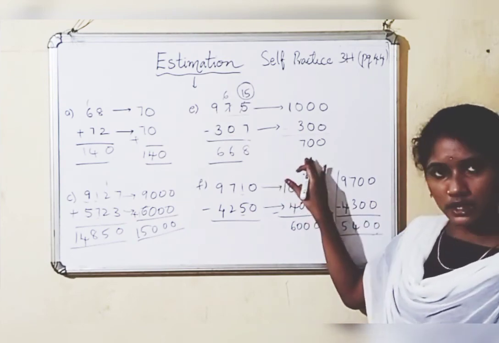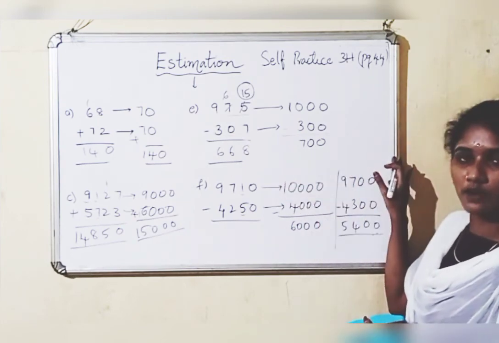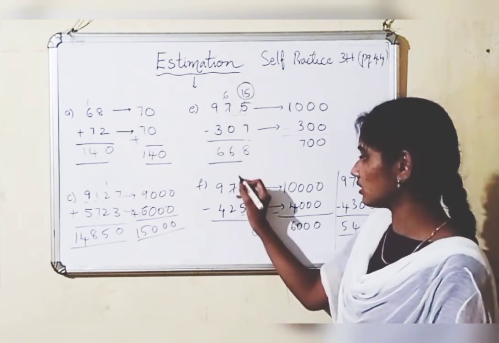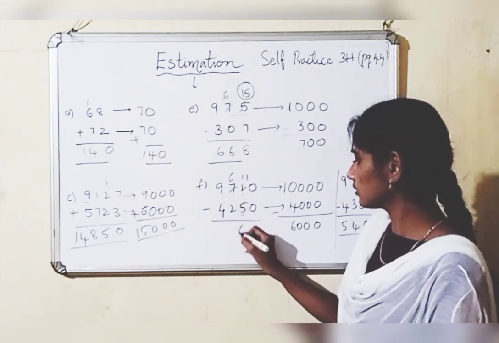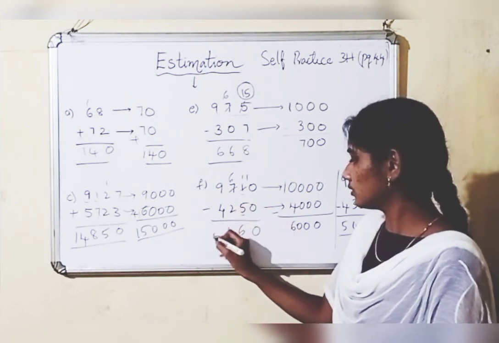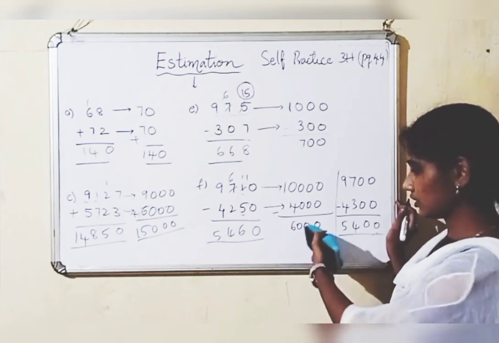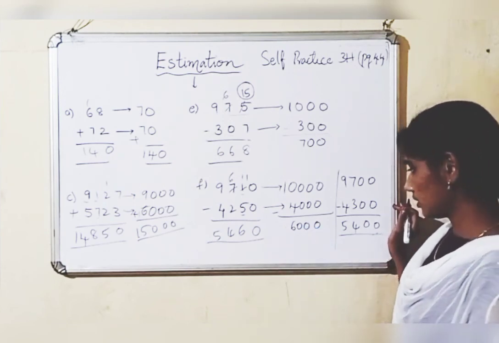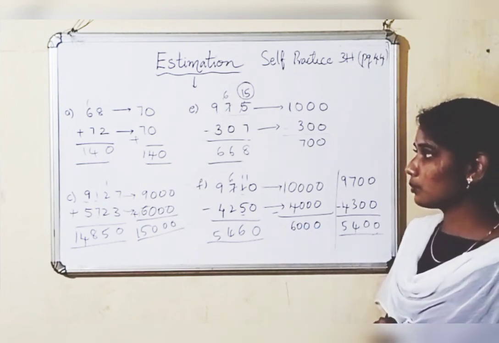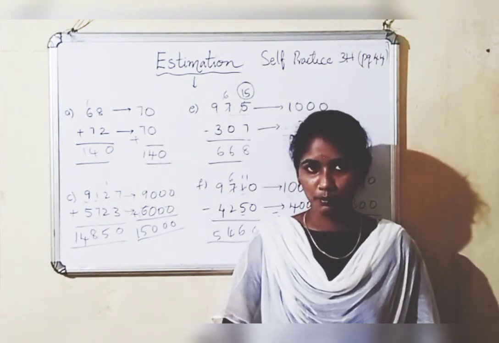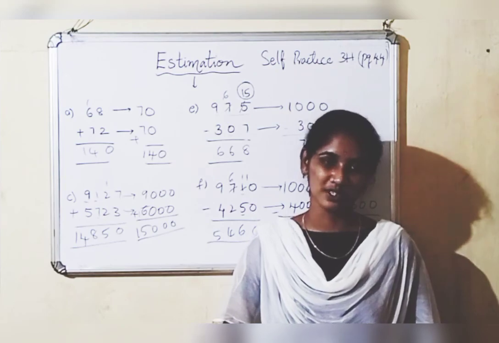Now you have done it here with the nearest 1,000 and here with the nearest 100. So let's see the original answer. It is 5,460, which is nearer to 6,000, right? Yes. So these are the problems which we have discussed in our class today. You are going to solve the rest of the problems in your home task book. Thank you.